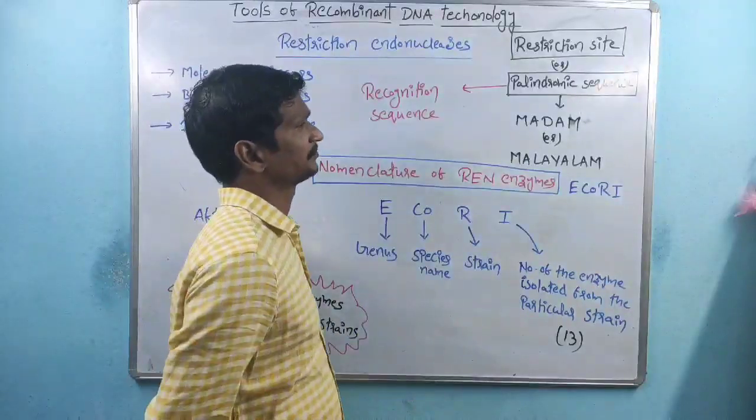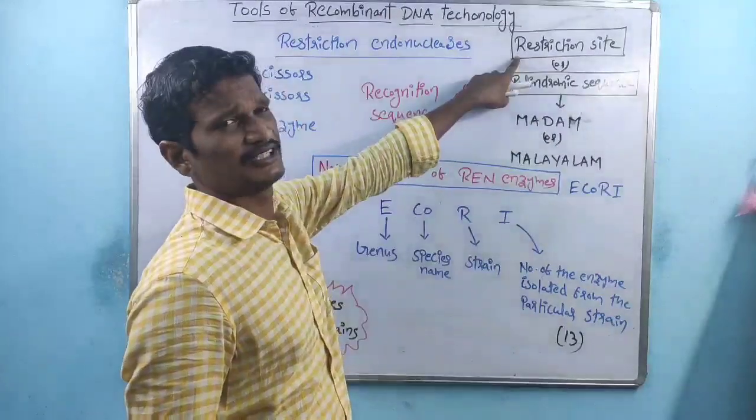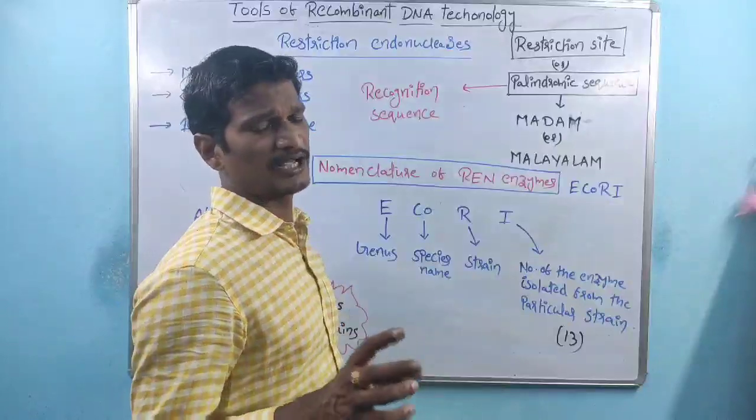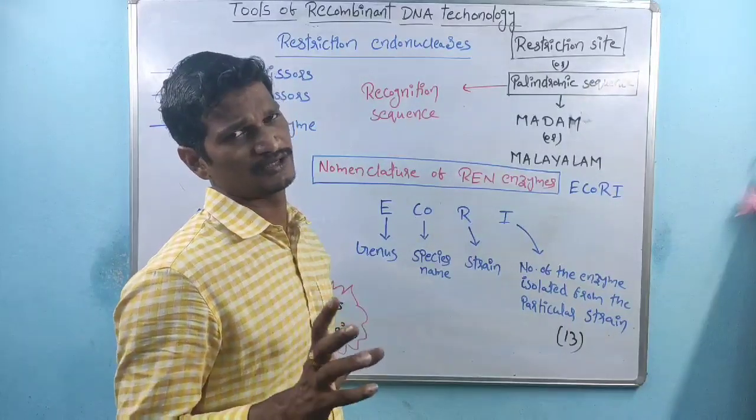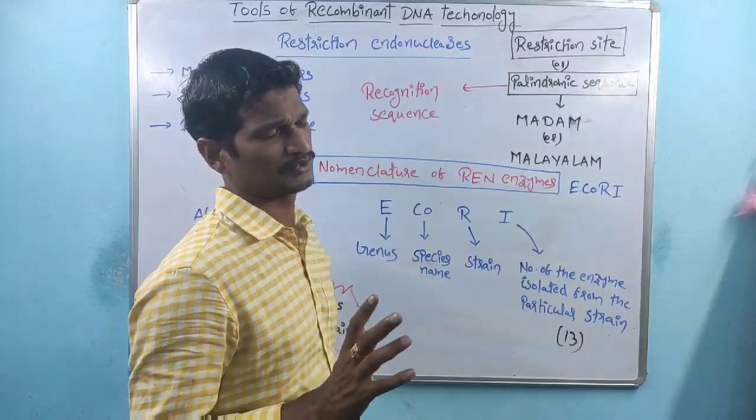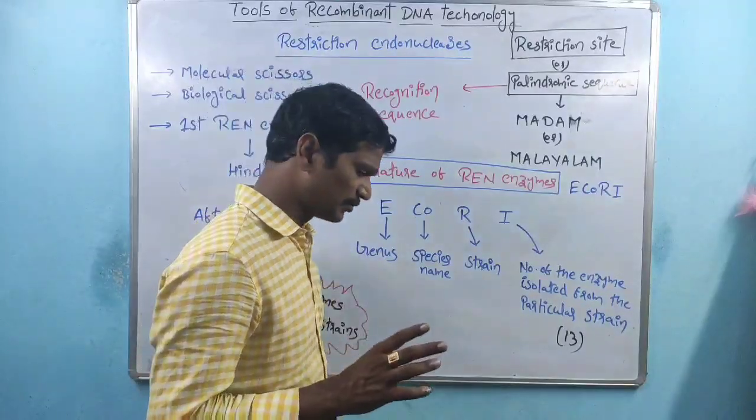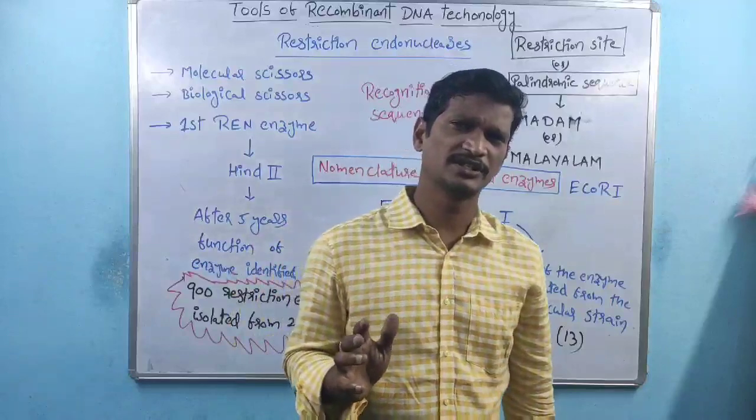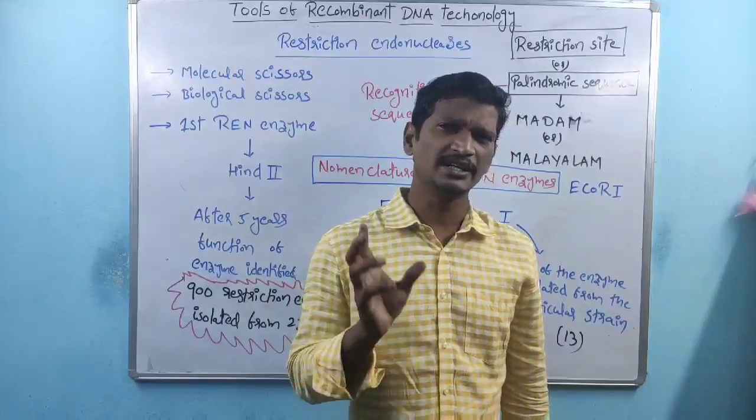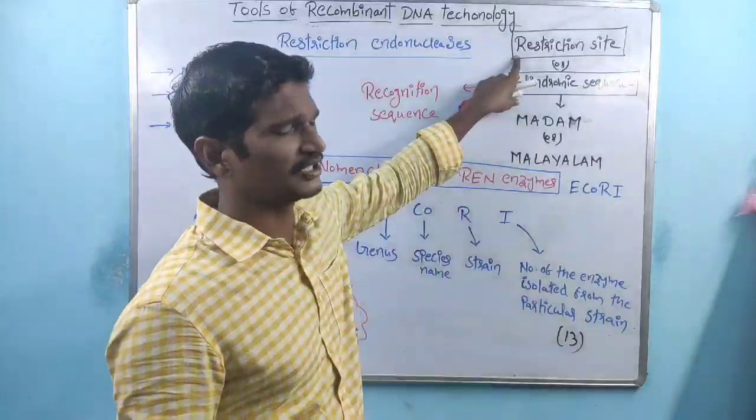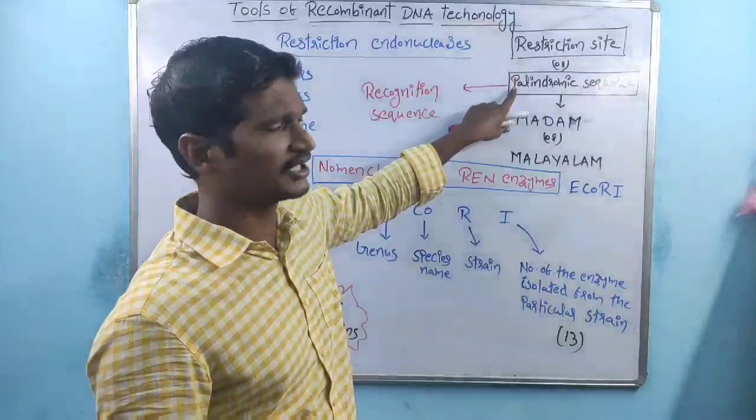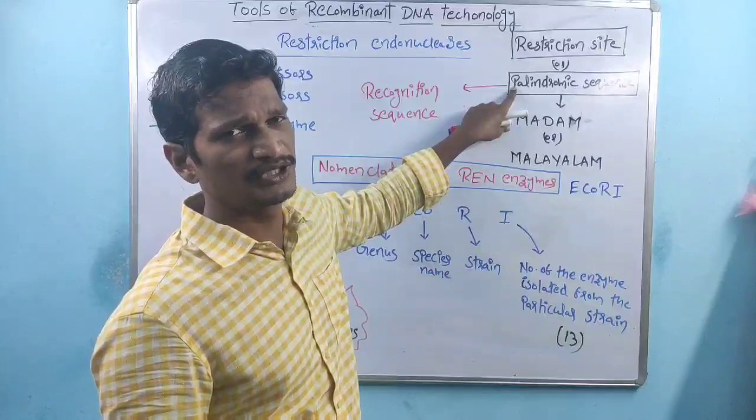And we discussed the restriction site. Type 2 restriction endonuclease enzymes cut the DNA at the target site. The target site is called the restriction site, and the restriction site is also called a palindromic sequence.